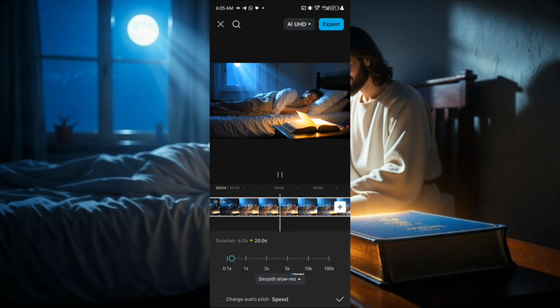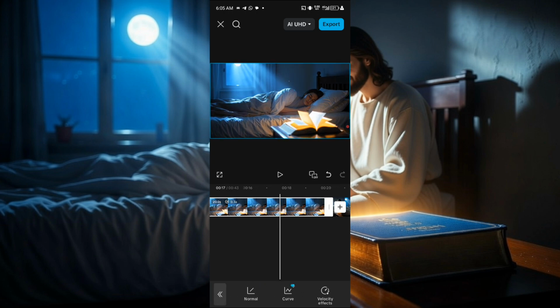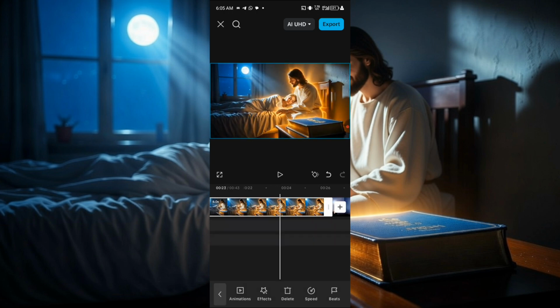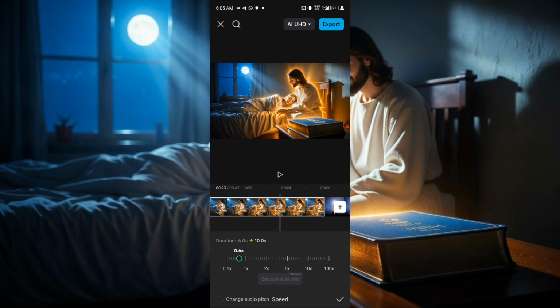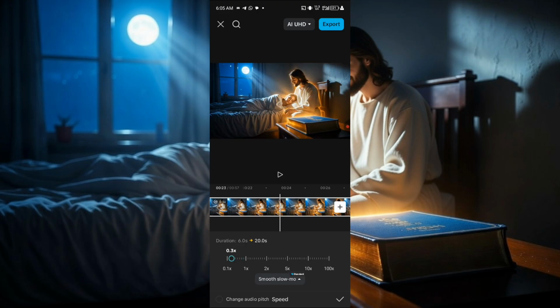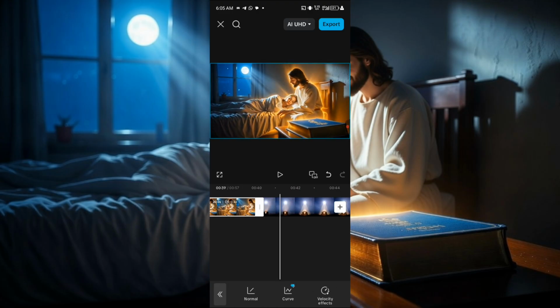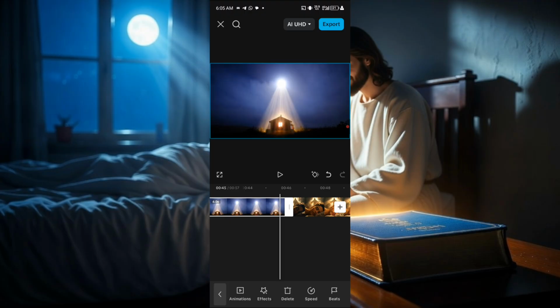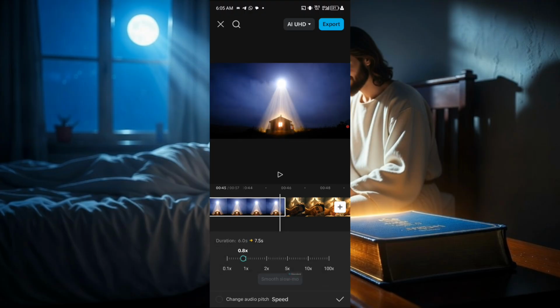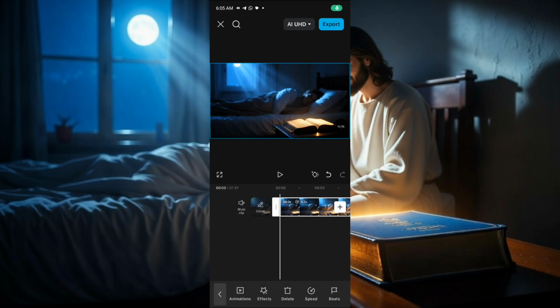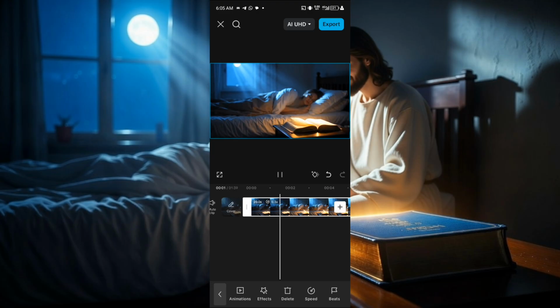So we are going to do this for all the videos. So we'll go to the next one, then we are going to do the same thing for the next one. So we want it to be very slow. So I want it to be very slow. So it's going to be on 0.3. So we do it for the others also. So now once we are done, we're just going to play it. Now this is the video.